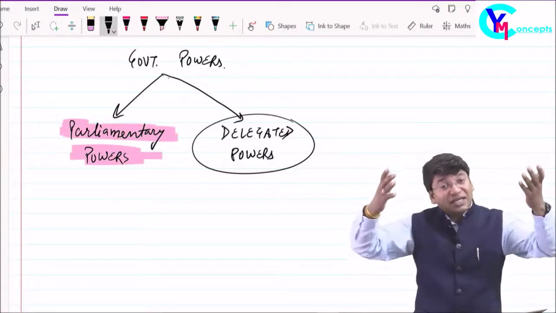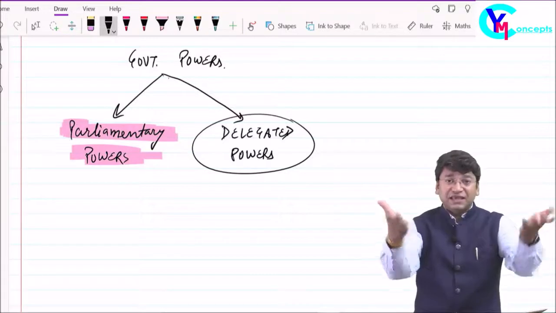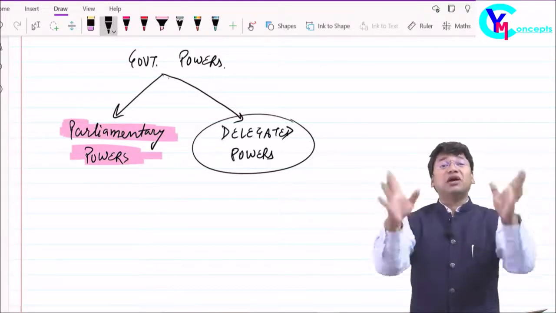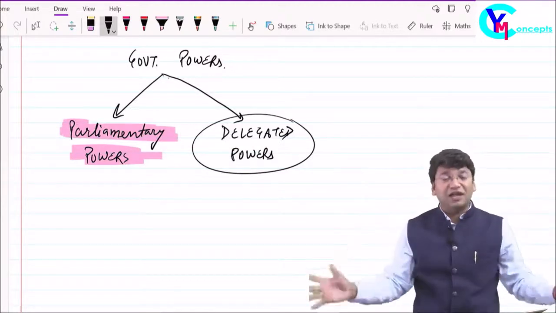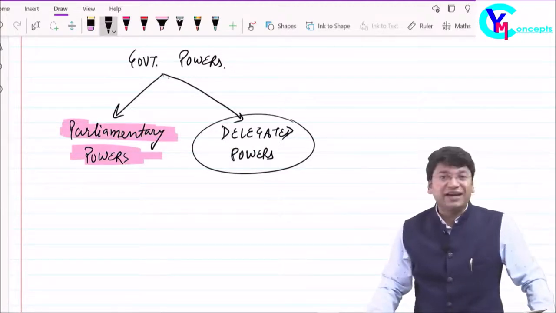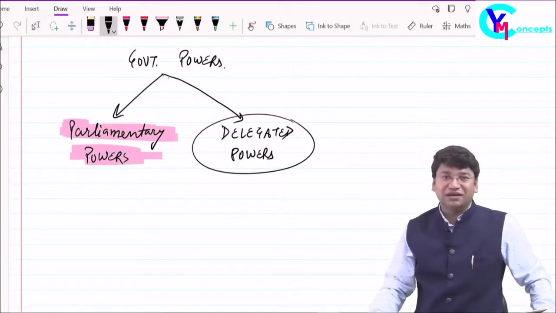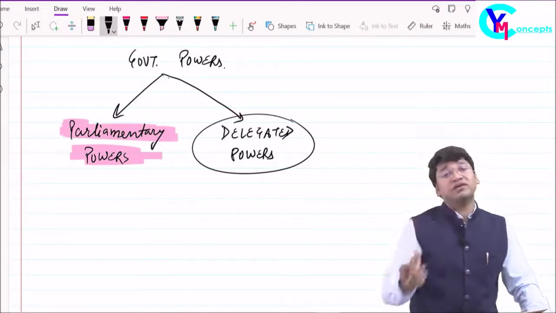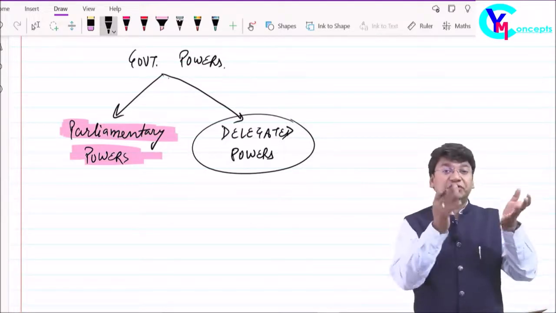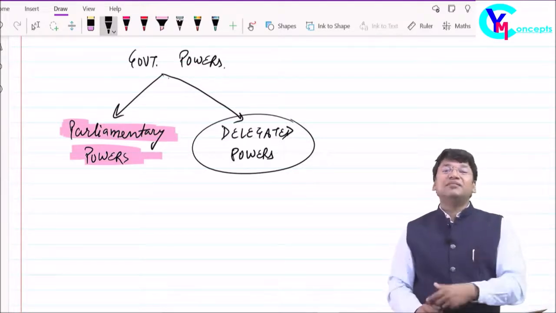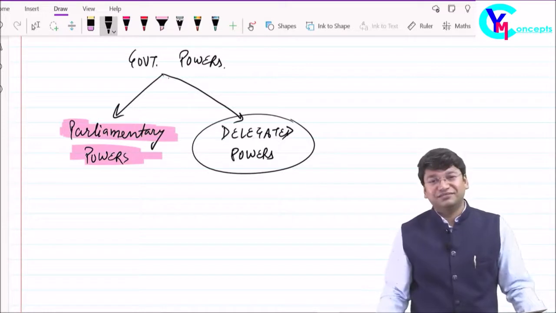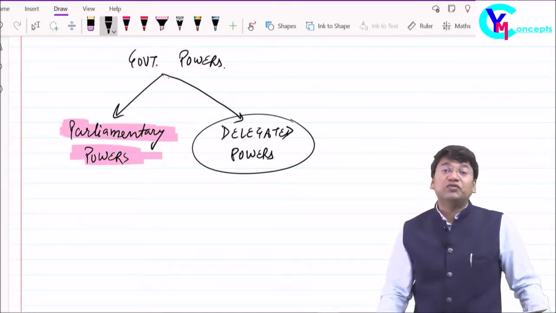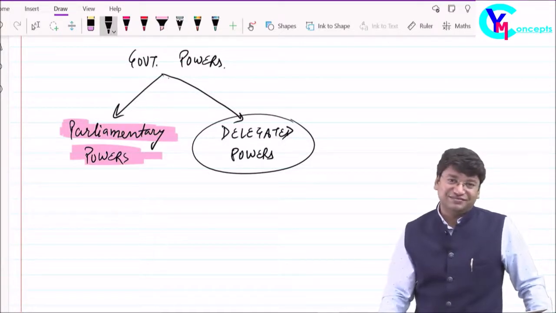These powers are given by we all guys. While framing the act, we have given the power to the government that without sanction of parliament, you can enact the law. You can implement the law. Yes, but not all the powers. We have given few powers to the government so that in such situations of emergency, every time they do not need the parliament, directly they can amend the law by issue of a notification or order.